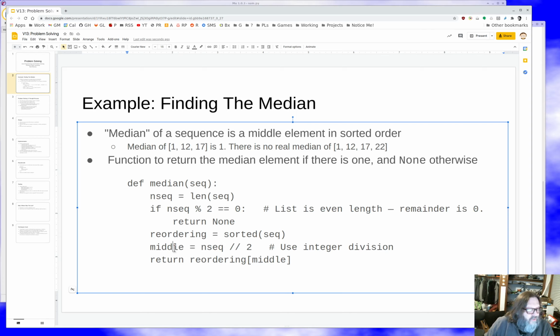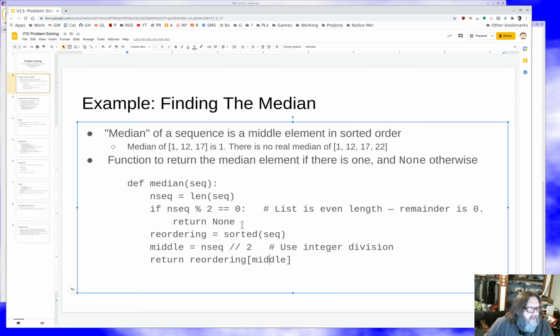And now, having found which index is the middle element, then we return our sorted sequence, return that middle element, and off we go. So if the sequence is length 1, 1 divided by 2 is 0.5. We throw away the fractional part and we get just 0. And so it'll return the 0th element.